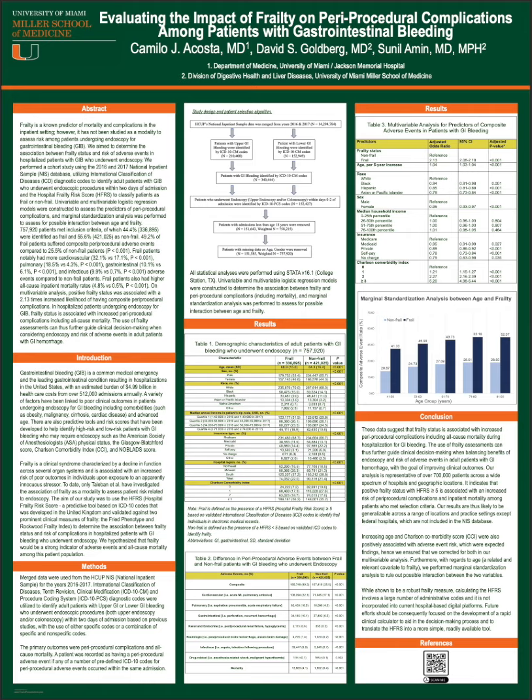The underlying significance of these data is that the use of frailty assessments can serve as a guide in clinical decision-making when considering endoscopy and complication risk in patients with GI hemorrhage. We know this is a major decision point in the management of GI bleeding, as we are often faced with deciding which patients should or should not undergo endoscopic procedures for evaluation and or therapeutic purposes. Future efforts in this aspect should be focused on developing a rapid clinical calculator that can further aid in the decision-making process. Since the Hospital Frailty Risk Score involves a large number of ICD codes, this tool would ideally translate it into a more readily available format to help inform clinicians.